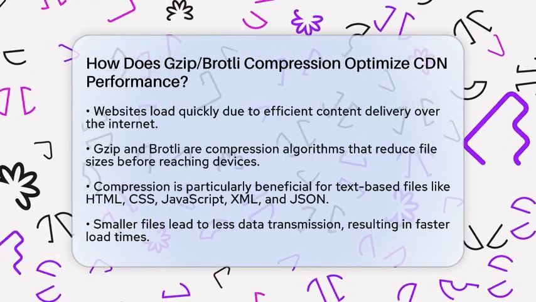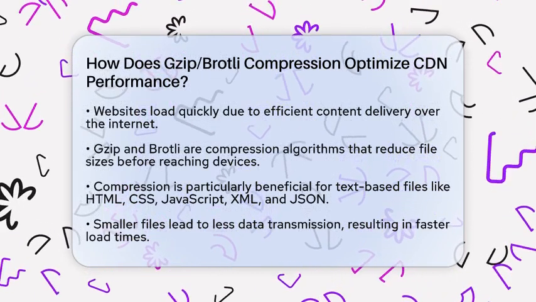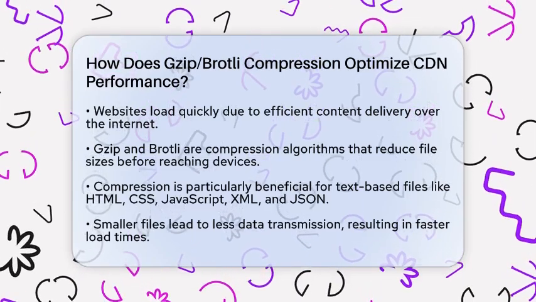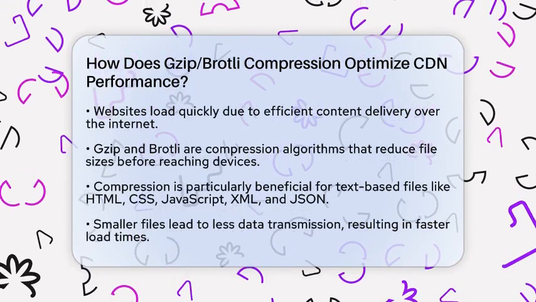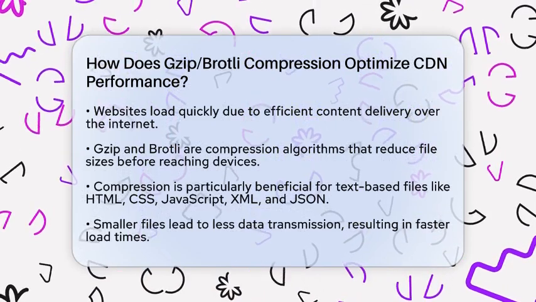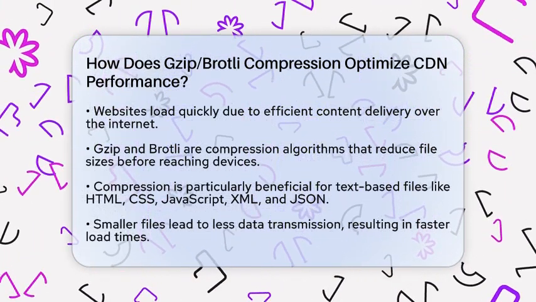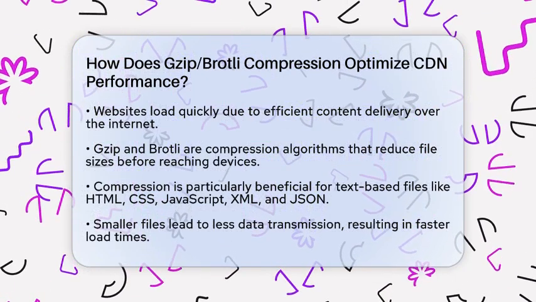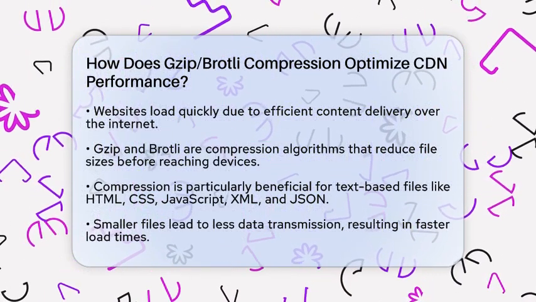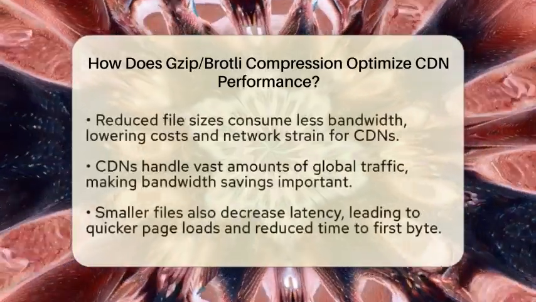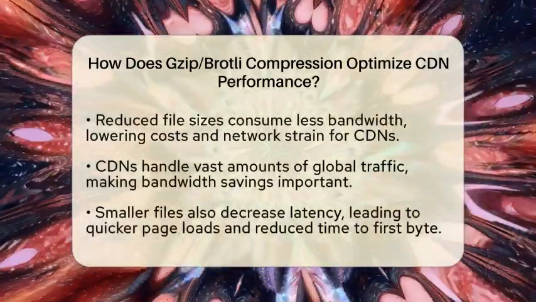Gzip and Brotli are both compression algorithms that help reduce the size of files before they reach your device. This is especially useful for text-based files like hypertext markup language, cascading style sheets, JavaScript, extensible markup language, and JavaScript object notation. By compressing these files, CDNs can send less data over the network, which leads to faster load times.